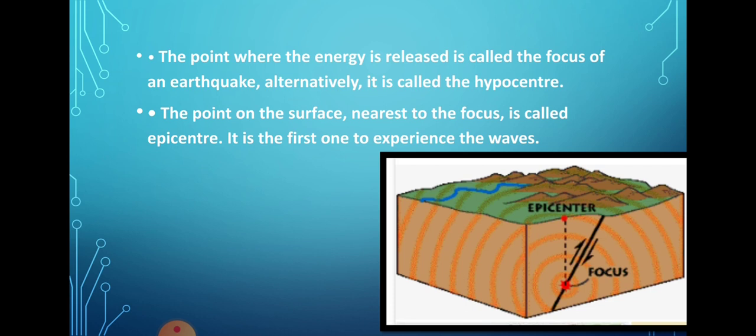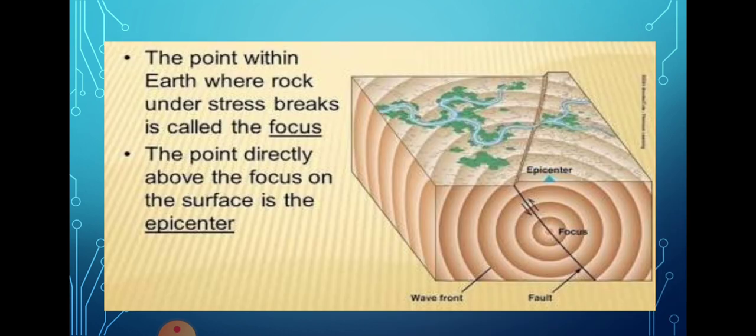And the point exactly vertically above the focus, or the nearest point on the surface to the focus, is called the epicenter. Epicenter means the place where we experience the first earthquake wave. Suppose the focus is 3.5 kilometers inside the earth's surface, then whatever place is located exactly 90 degrees above it is the epicenter of the earthquake.